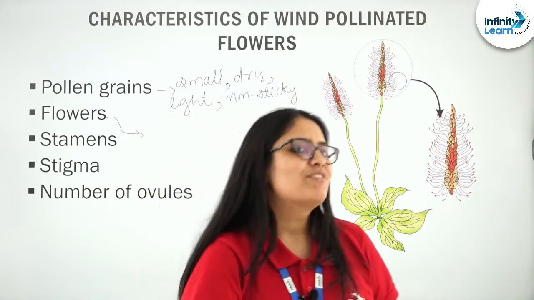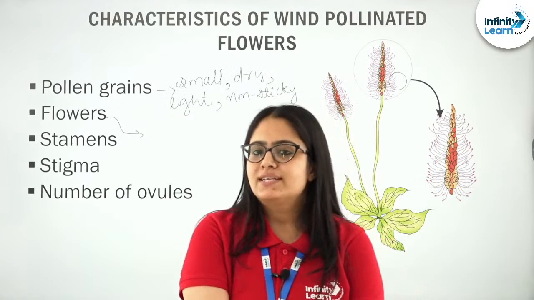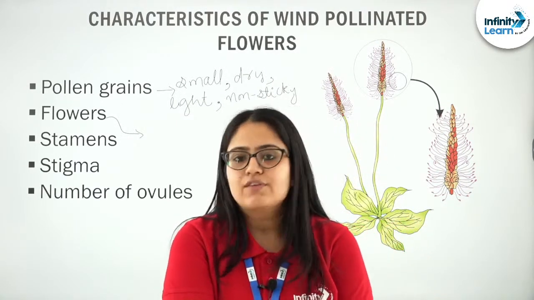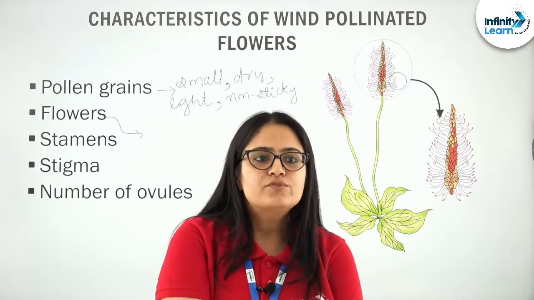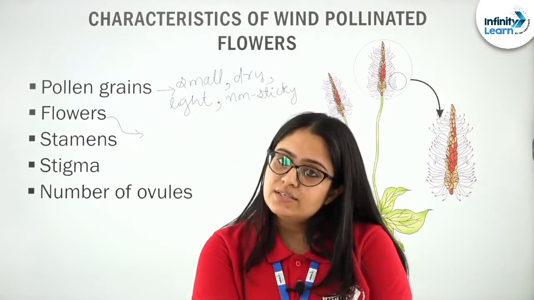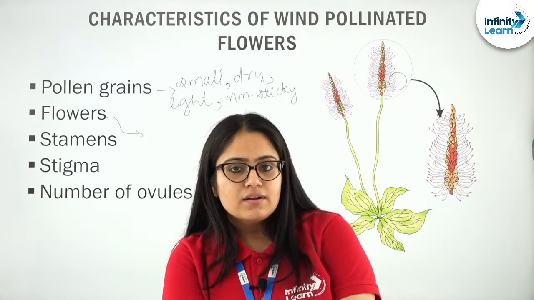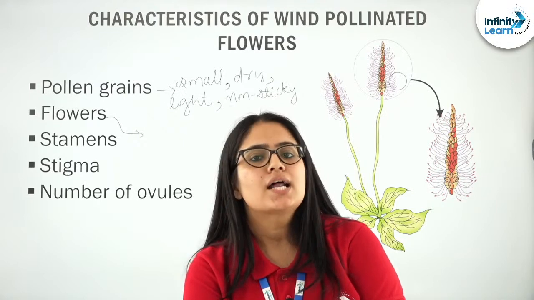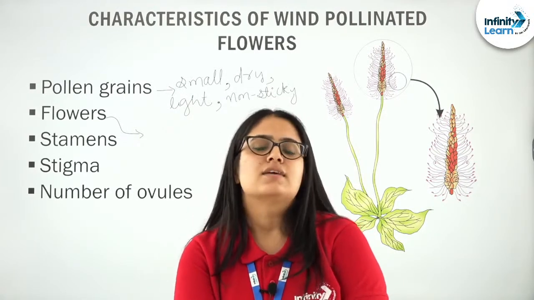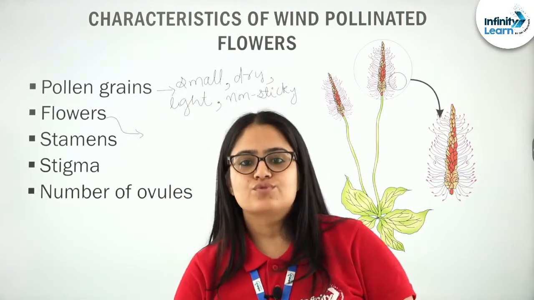I hope everyone got the point why wind pollinated or even water pollinated flowers, both, because both wind and water are non-living objects, lack these features. So, I hope it is clear why in wind and water pollinated flowers color, nectar, fragrance are absent, because for them these characters don't matter.